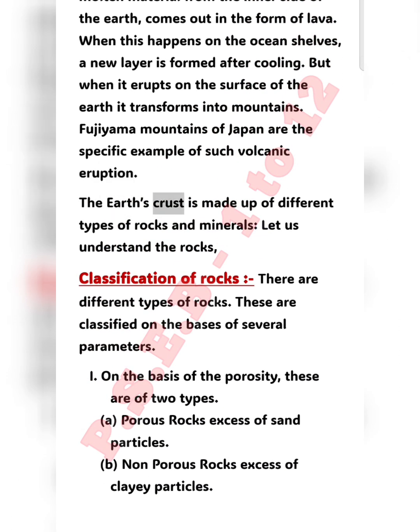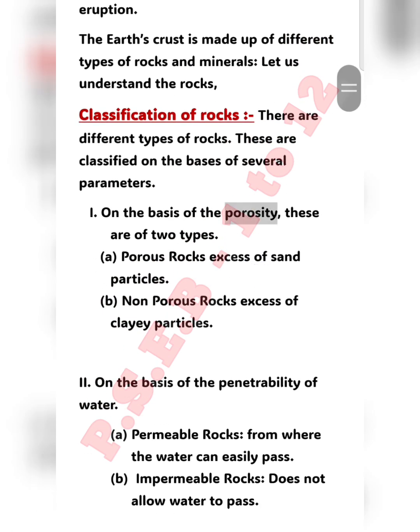The Earth's crust is made up of different types of rocks and minerals. Let us understand the rocks. Classification of rocks. There are different types of rocks. These are classified on the basis of several parameters. 1. On the basis of porosity, these are of 2 types: porous rocks, with an excess of sand particles; non-porous rocks, with an excess of clay particles.